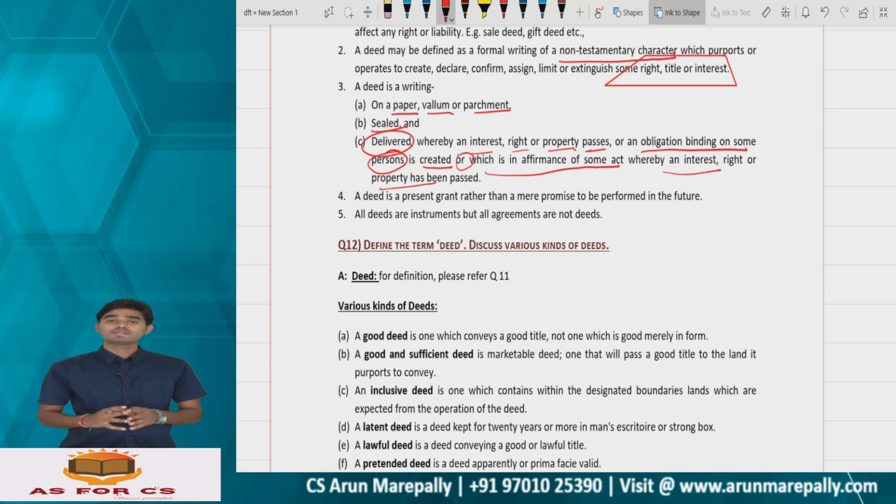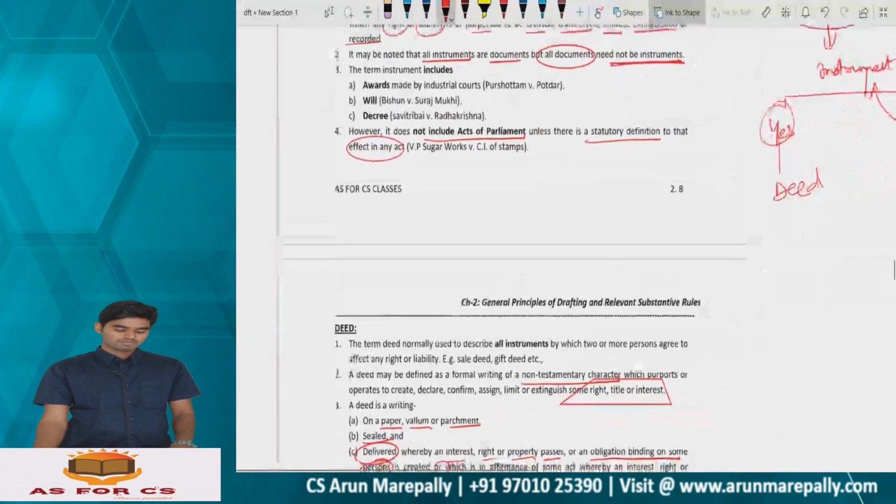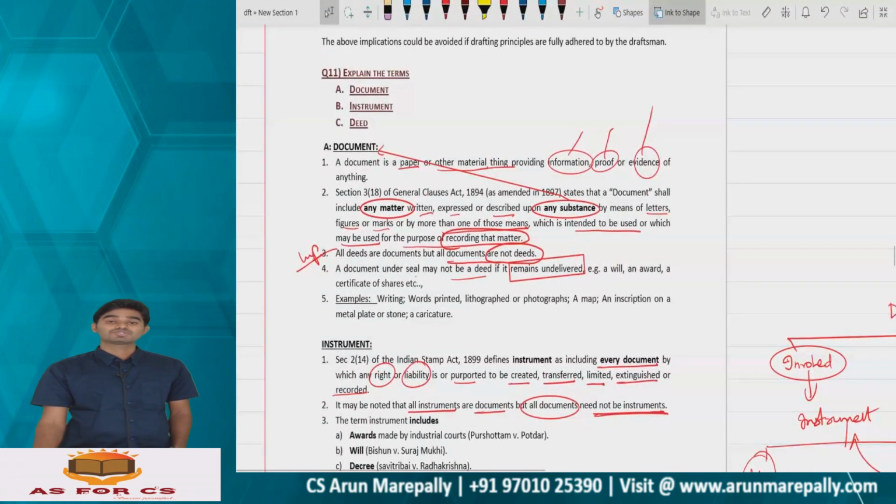So whatever rights or liabilities are created or modified, where it has been delivered, by virtue of that it has become a deed, where it is a present grant rather than a mere promise to be performed in the future. And all deeds are instruments, but all instruments are not deeds, because they may or may not be delivered. Clear, everyone? This is the important concept with respect to document, instrument, and deed.